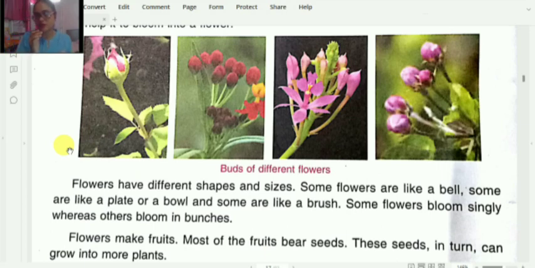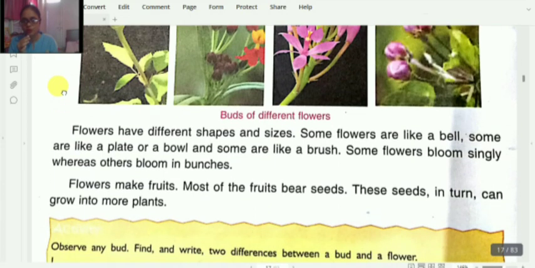Some flowers are like a bell, some are like a plate or a ball, and some are like a brush. Some flowers bloom singly whereas others bloom in bunches. Many flowers bloom in bunches, but some flowers bloom single.